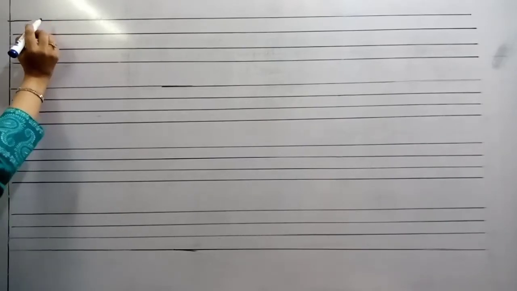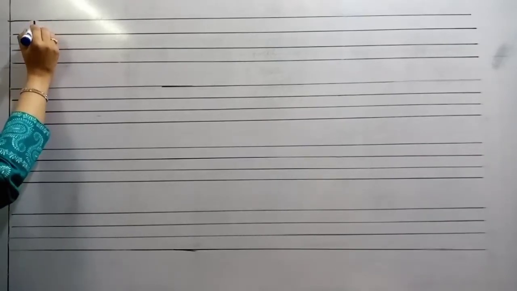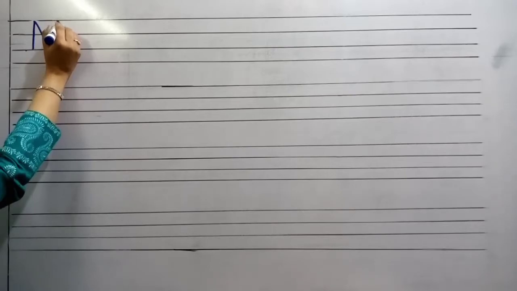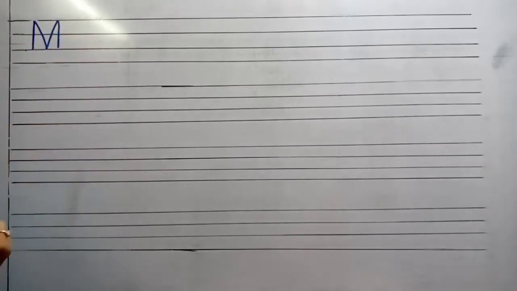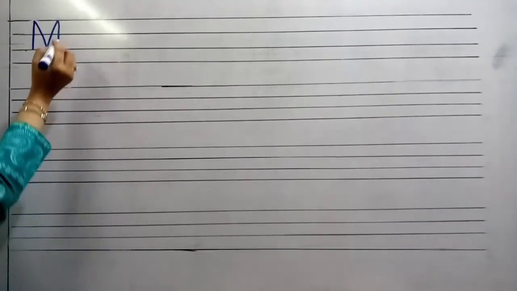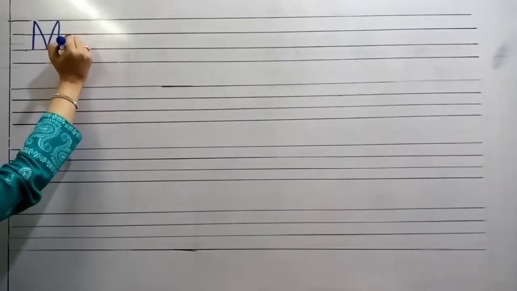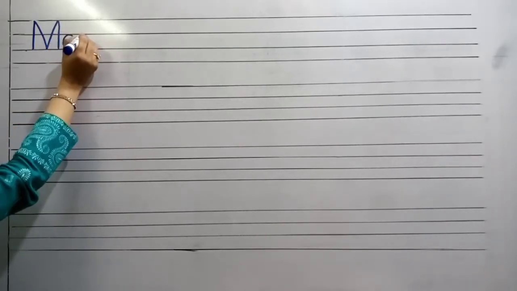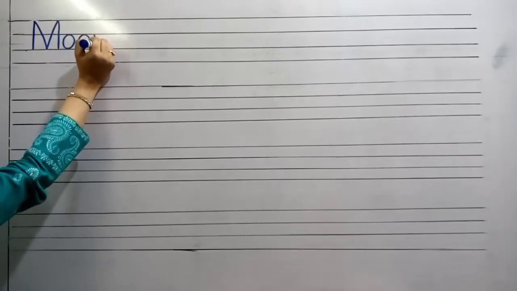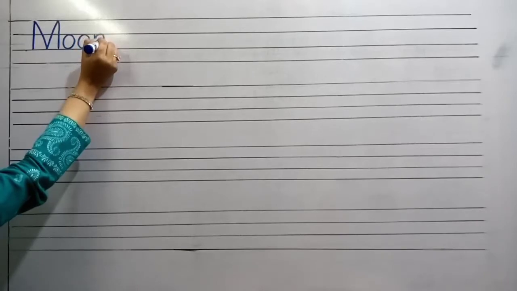First word is moon, and the first letter is M. We write M like this. M. Kids, look at here. The right formation of M is this. M, O. Write in two lines like this, and moon. This is the right formation of moon.